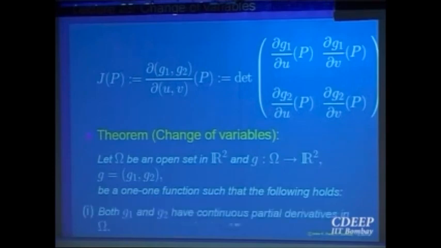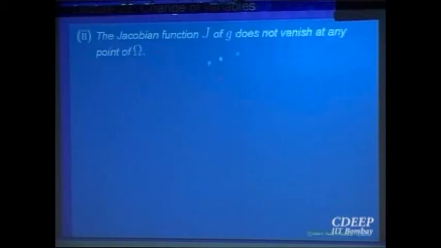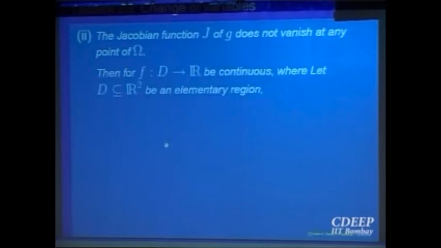First of all, g1 and g2 have continuous partial derivatives. These derivatives not only exist, they are continuous also. So this Jacobian will be a continuous function. If all the partial derivatives are continuous, then the Jacobian at a point P, as P varies, will give you a continuous function. Okay, so it is continuous and it should not vanish at any point. The Jacobian, which is a function of the point P, P varying in the domain, should not vanish at any point.